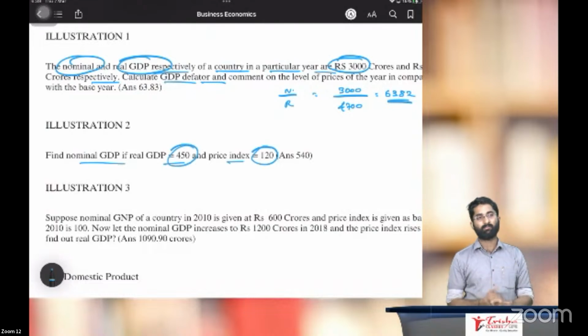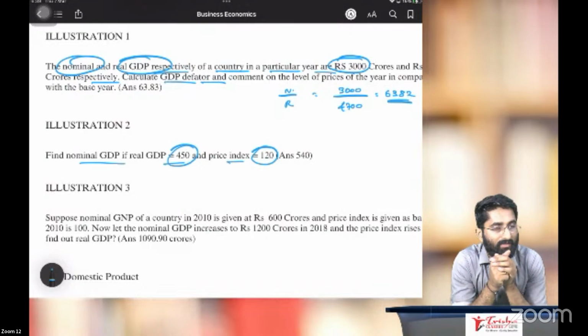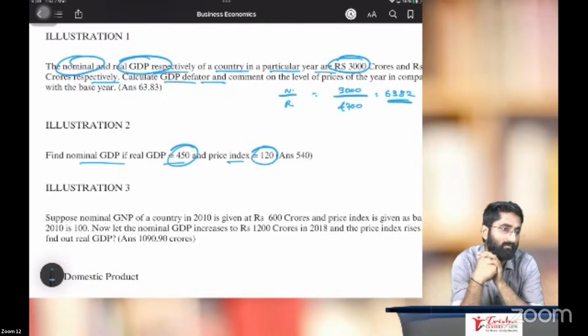There is a twist here. What is the twist? What is the meaning of price index 120?